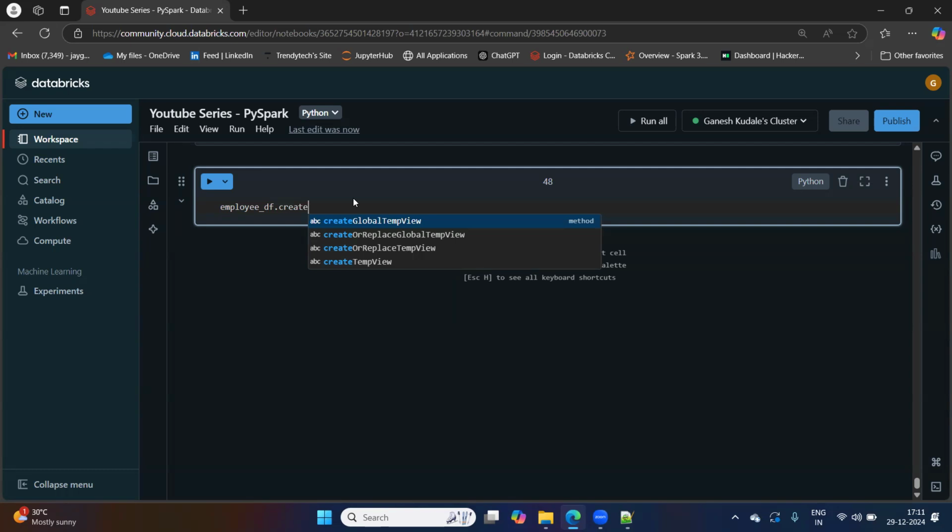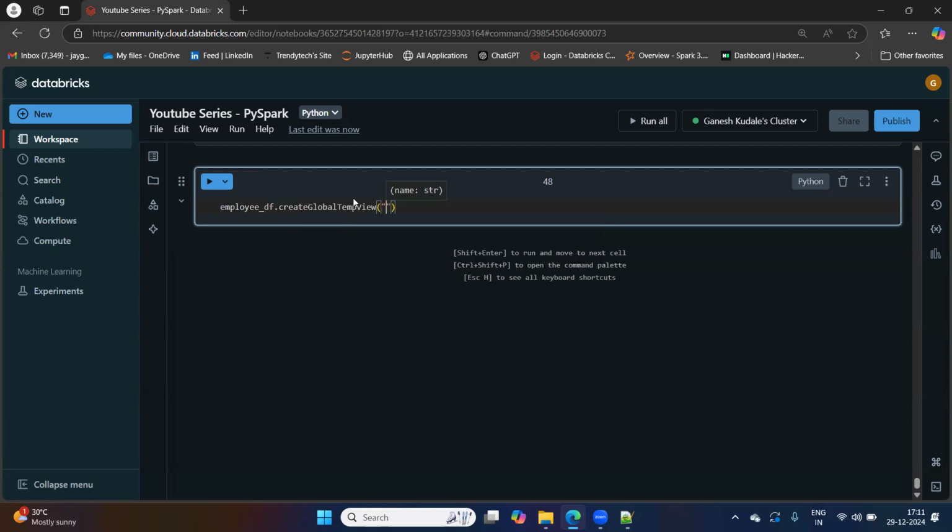Now, why create or replace global temp view? It is because let's say you have created one global temp view, for example, employee, and you are again creating that. That will give you an error. I'll show you.